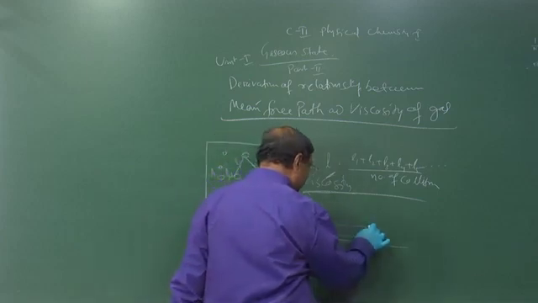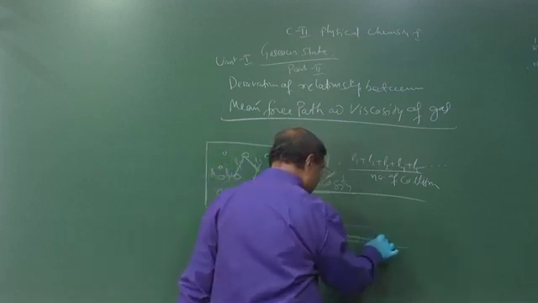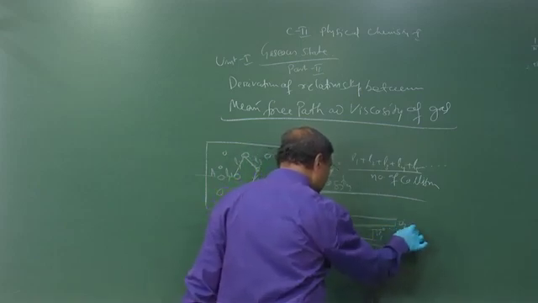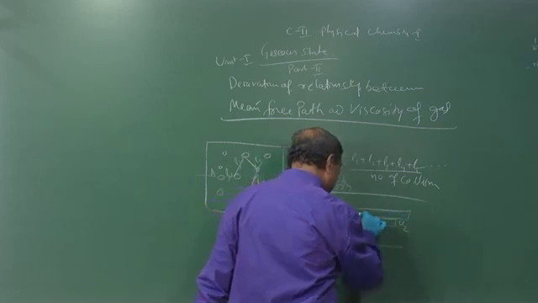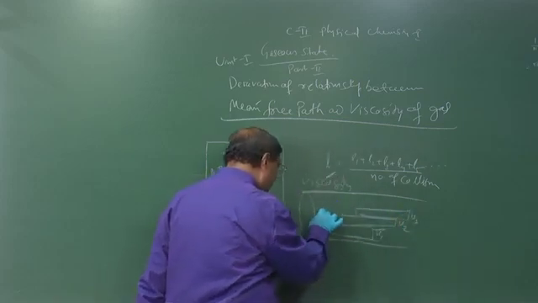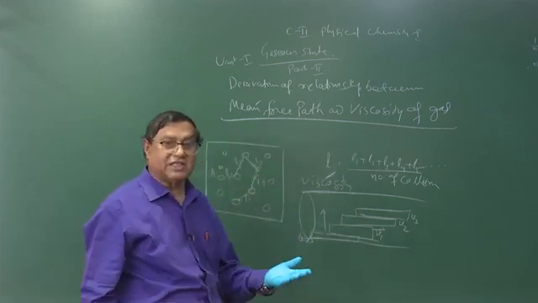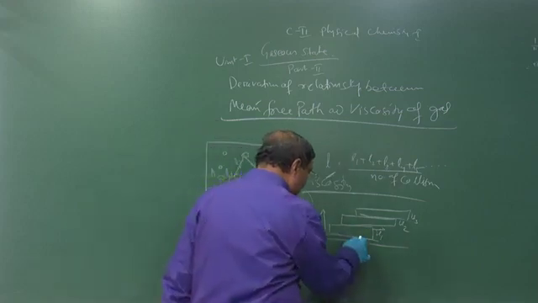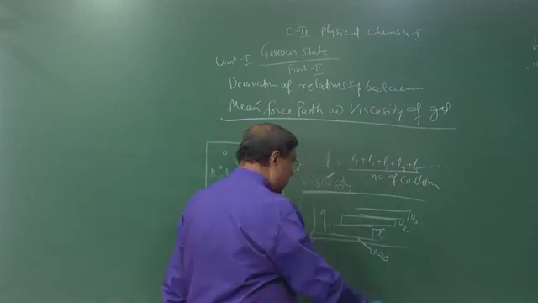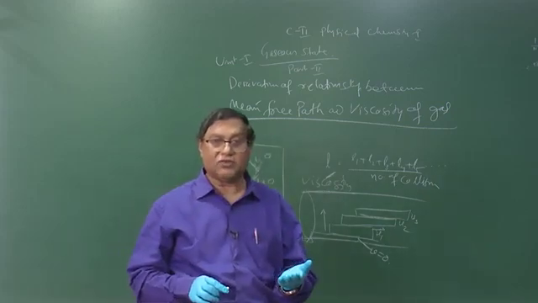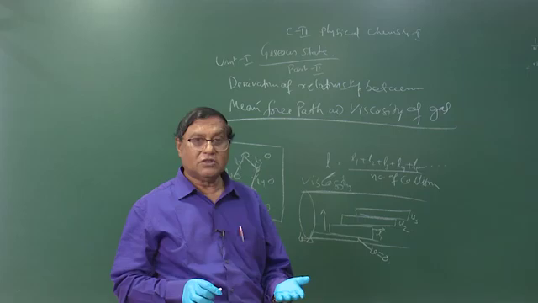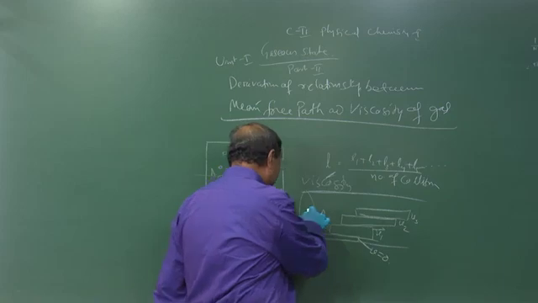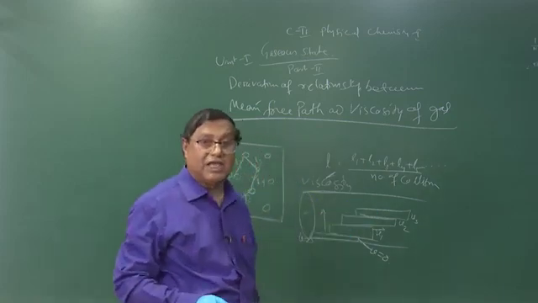Now the another layer, this is your velocity V1, this is the velocity V2. This is the layer with velocity V3. So if you go on upward, the velocity of the layer increases. The layer which is in contact with the wall has velocity V0, that is 0. Gradually the velocity of the layer increases and becomes maximum at the middle of the tube.